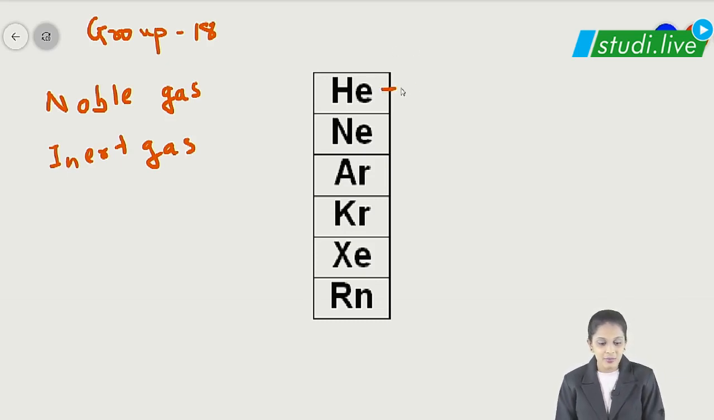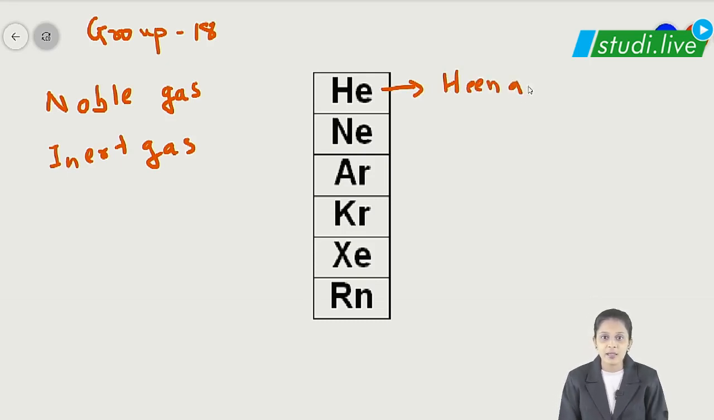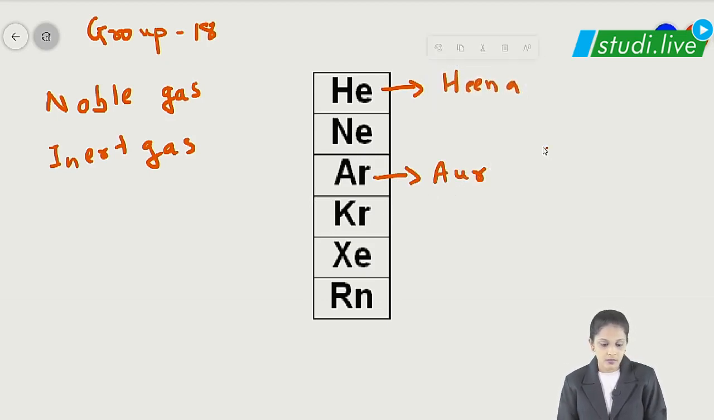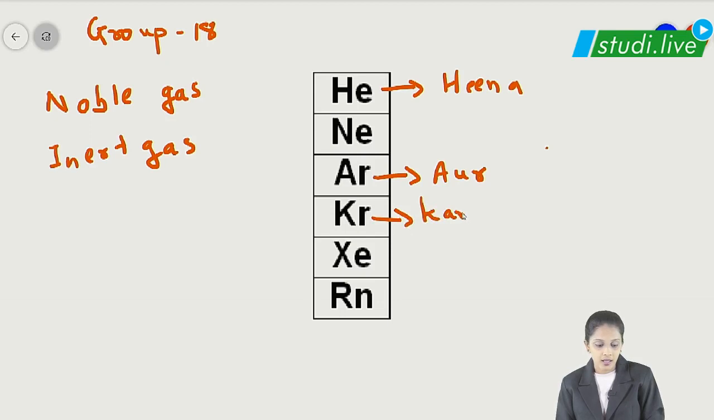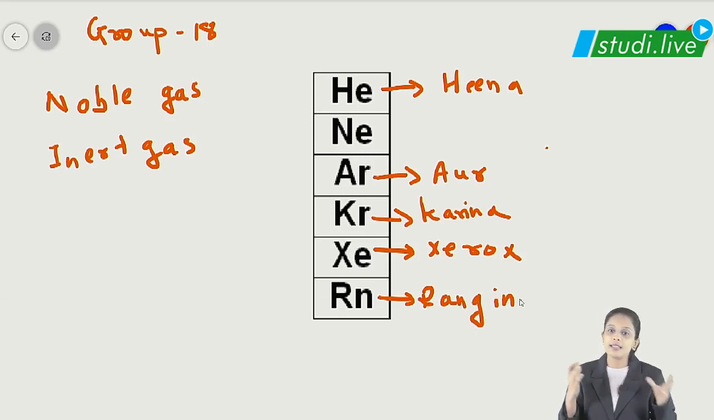So we are going to name it as Hina. Hina is one girl name. Or, there in or means and. Hina or means and. Or is a Hindi word. Or Karina. Xerox. We know Xerox. What are Xerox? Rangeen. Yes, student. So we have Hina or Karina, Xerox, Rangeen. That makes us to our group 18 element.